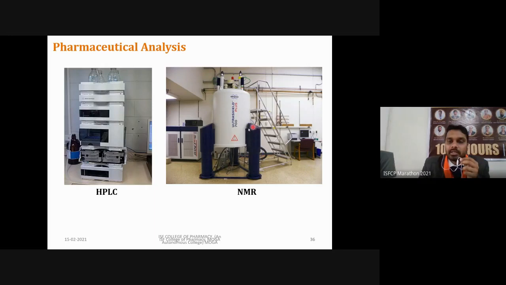Then one is NMR. Here we are going to apply a magnetic field, as I've already told you. This is how this instrument looks. Under this magnetic environment, we see how the protons and carbons present in our sample behave. We can calculate how many carbons and how many hydrogens are present. Based on that, we can also calculate the concentration of the sample in a solution.